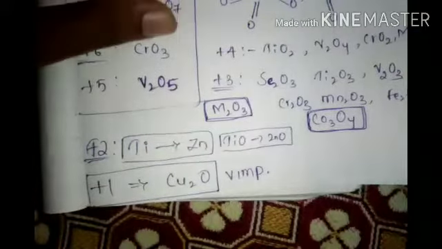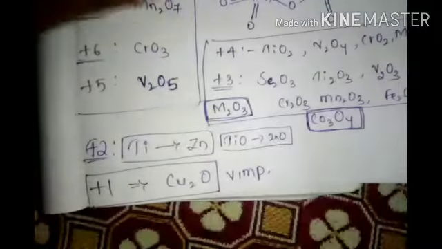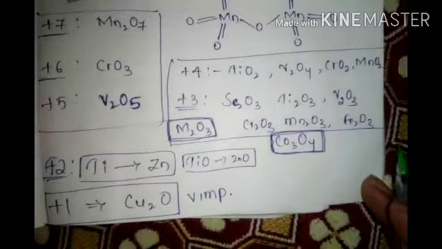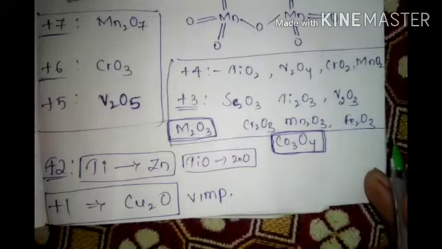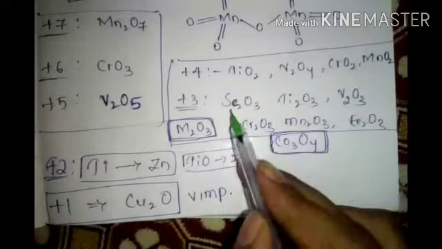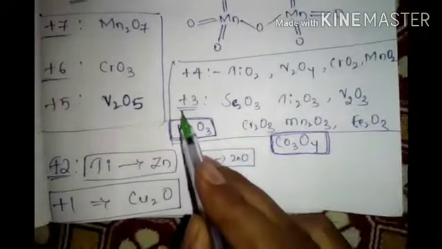Now what you have to remember? You have to remember this only. And plus 3 is M2O3: scandium, titanium, vanadium, chromium, manganese, ferrous, cobalt. So till ferrous you remember. Scandium to ferrous, remember it for plus 3.